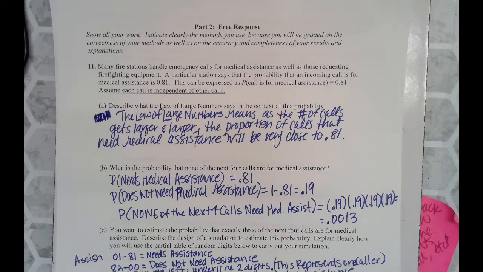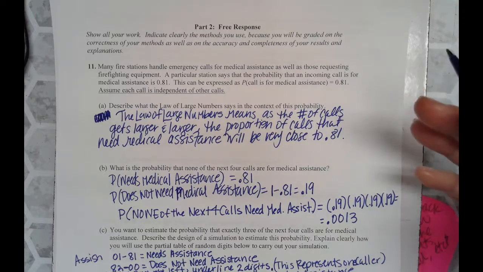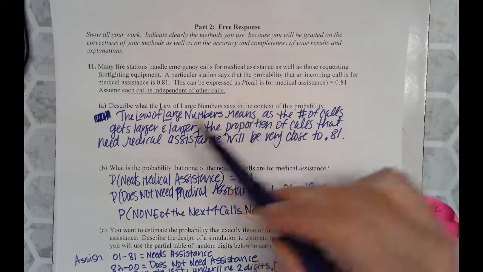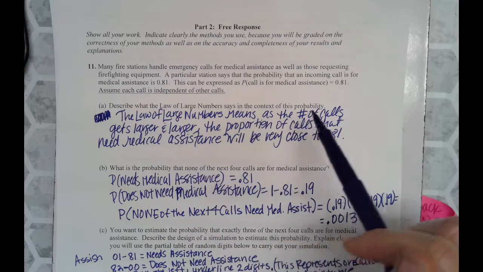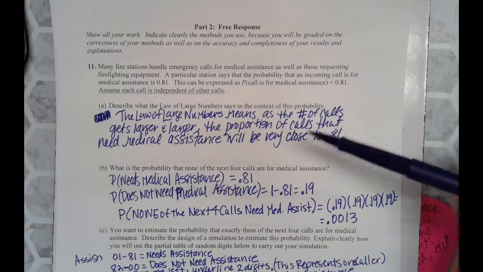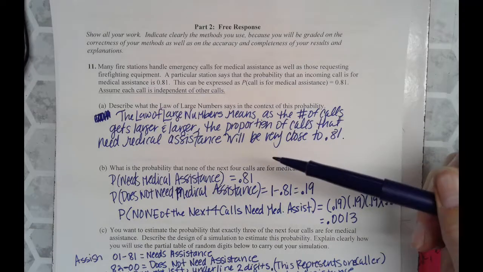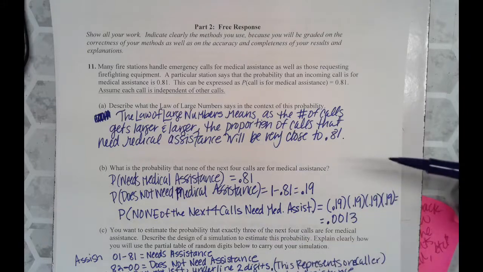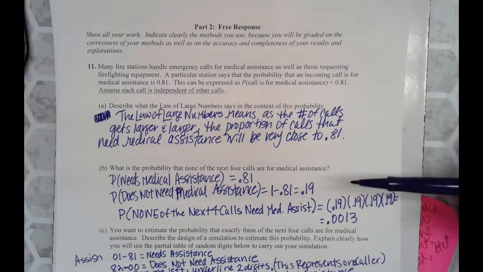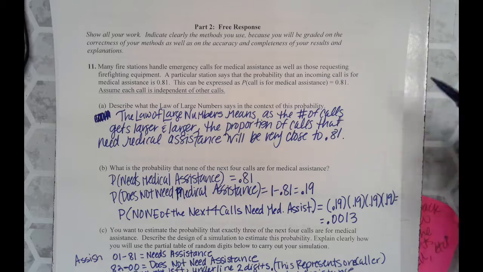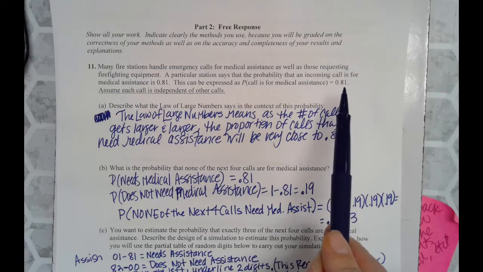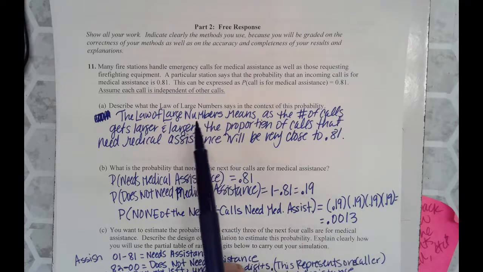Okay, so basically every time somebody calls into the fire station, there's an 81% chance that they'll need medical assistance. It says describe what the law of large numbers says in context of this probability. Remember, the law of large numbers basically has something to do with sample size or repetitions. So the more times you do something, the proportion of times that specific outcome occurs will be the probability.